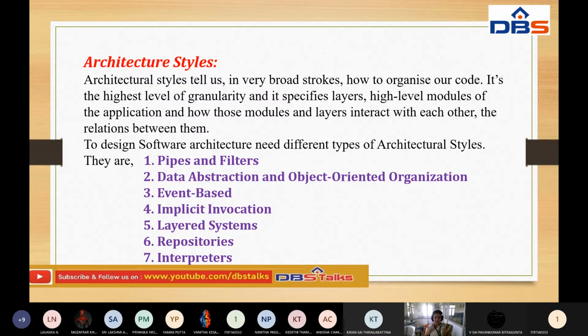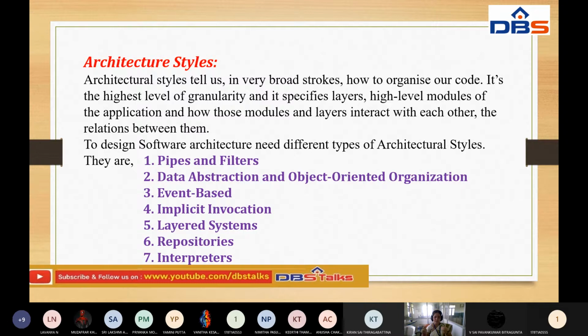We can form the bridge, that is called the relationship between them. All these things are very important when you are designing the architecture using a particular style.